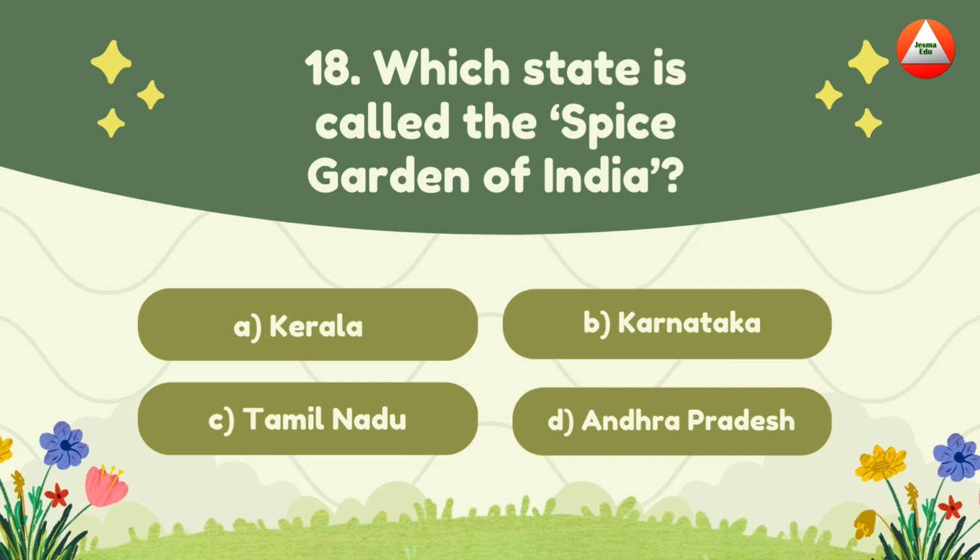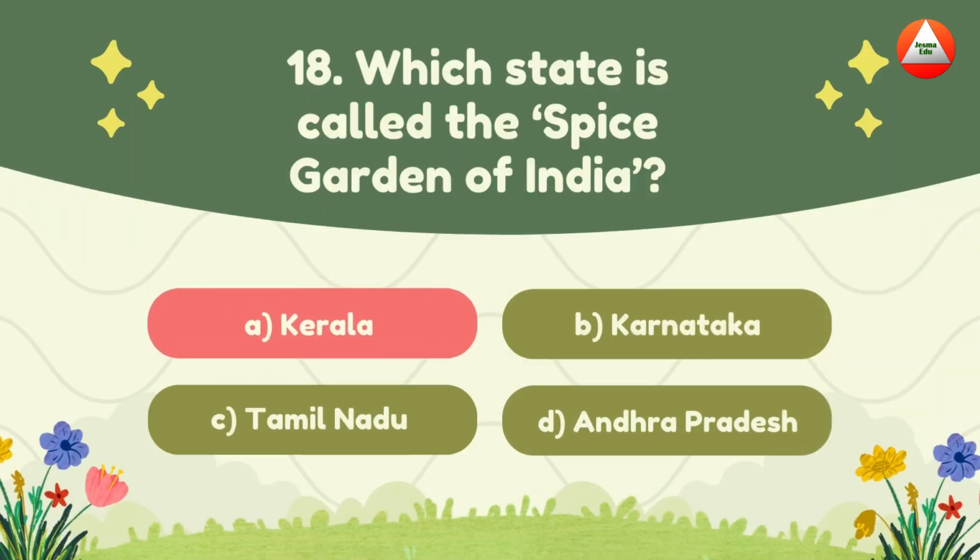Which state is called the Spice Garden of India? A. Kerala, B. Karnataka, C. Tamil Nadu, D. Andhra Pradesh. The answer is Kerala. Kerala is the kitchen of fragrant flavors.